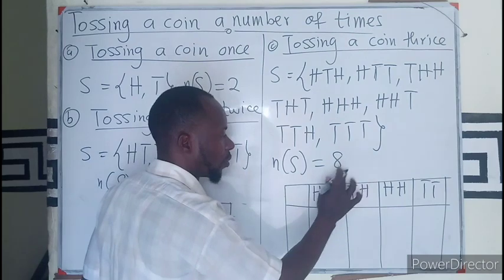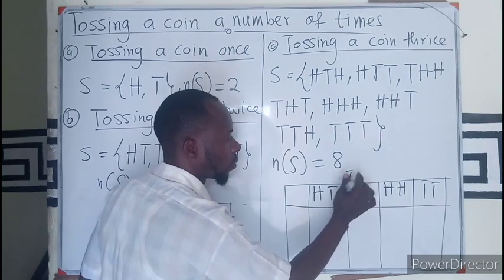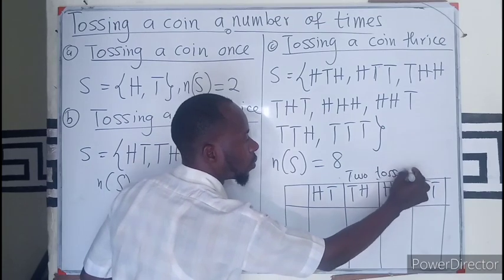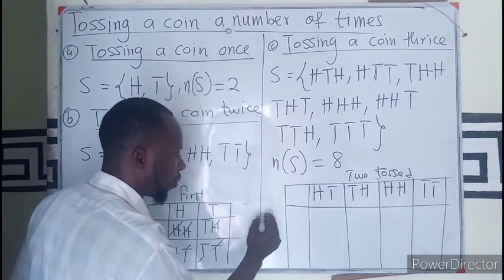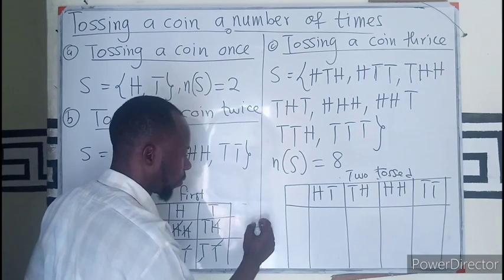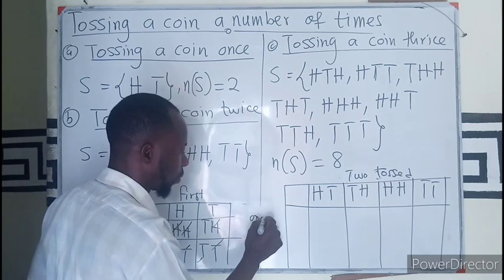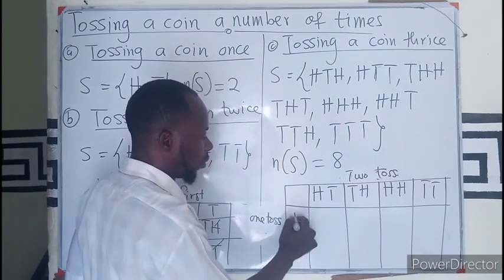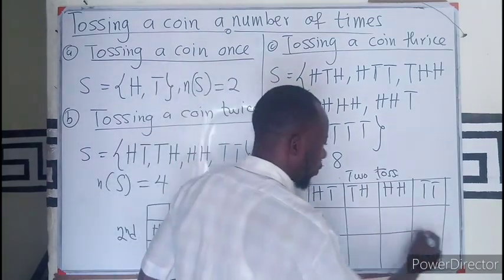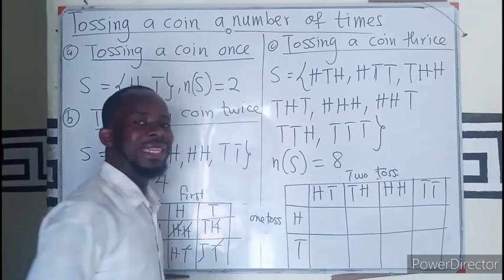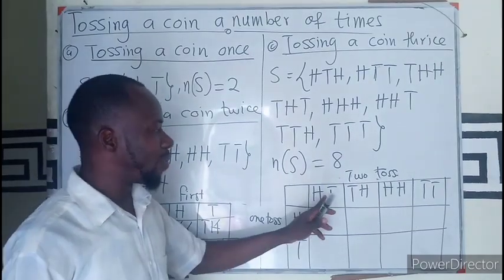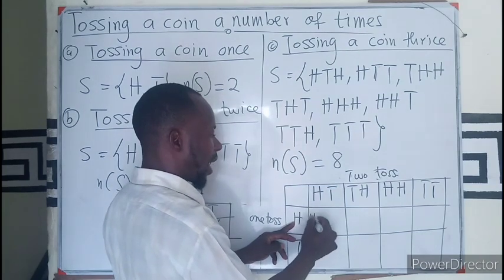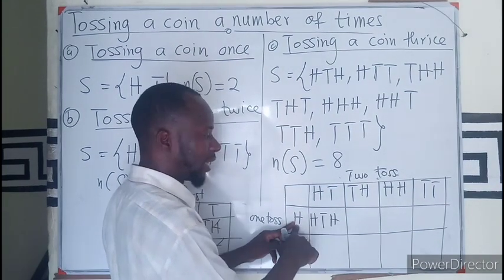So I can have 2 toss, and we have 1 toss, which is going to be a head and a tail. So now we can combine this with this to mean head, tail, head.